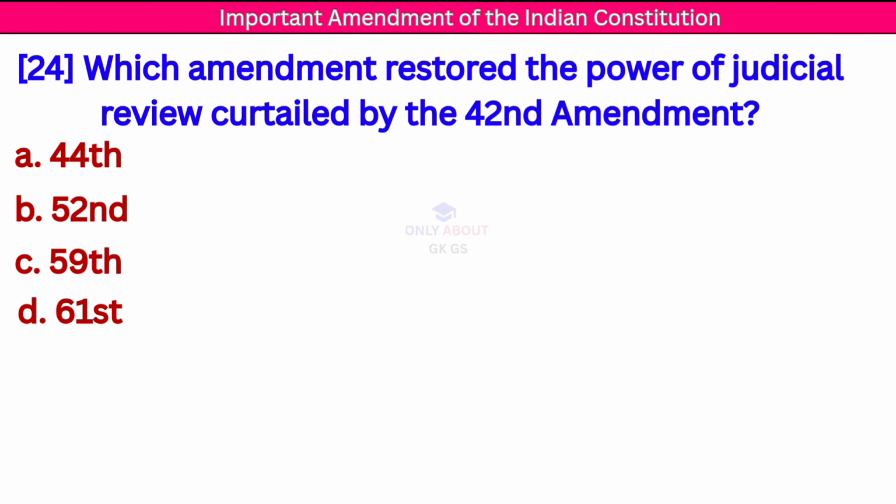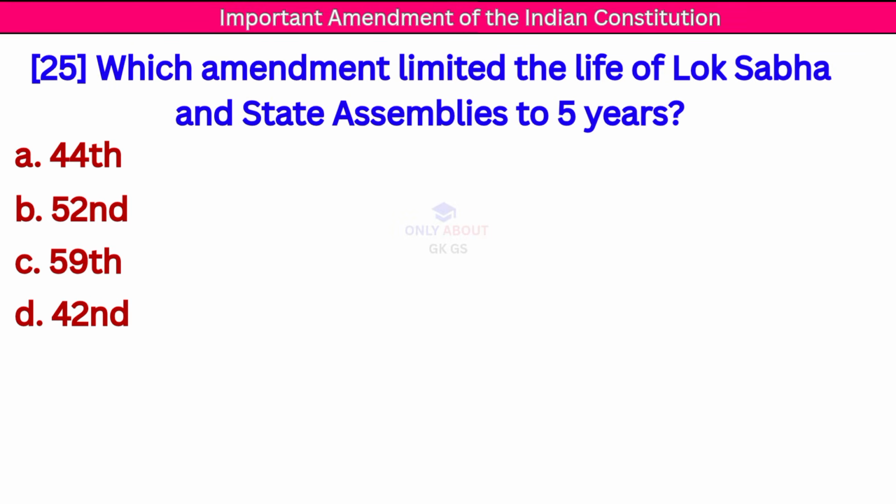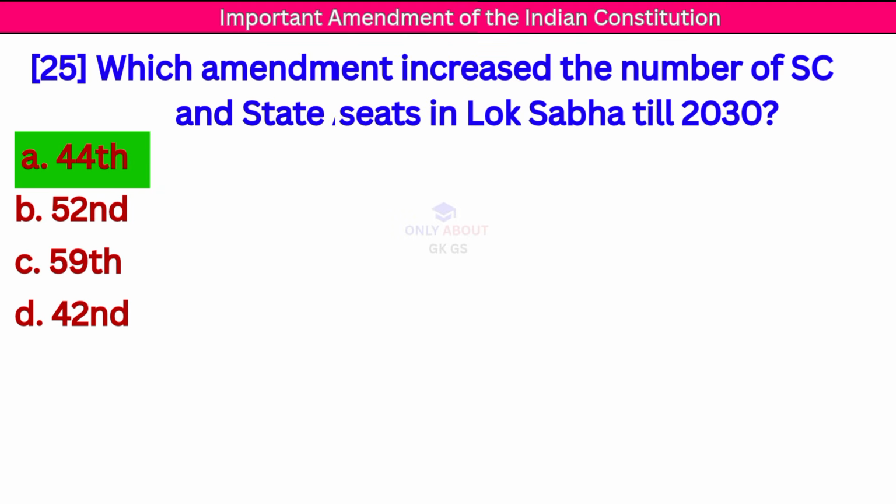Next question. Which amendment restored the power of judicial review curtailed by the 42nd Amendment? Correct answer, 44th Constitutional Amendment. Next question. Which amendment limited the life of Lok Sabha and state assemblies to 5 years? Correct answer, 44 Constitutional Amendment.